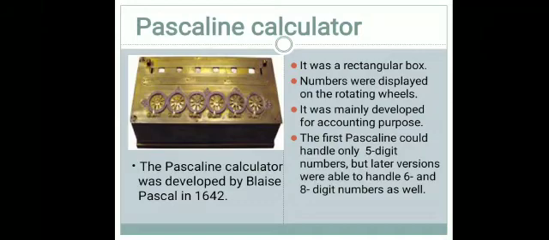Comparing the abacus with Napier's bone, the abacus is very slow at counting. The abacus is not enough for counting. That's why Napier's bone was developed. Napier's bone was used for multiplication, but it is not enough for accounting. That's why the Pascaline calculator was developed, mainly for accounting purposes only.